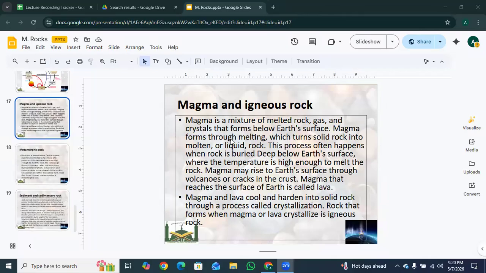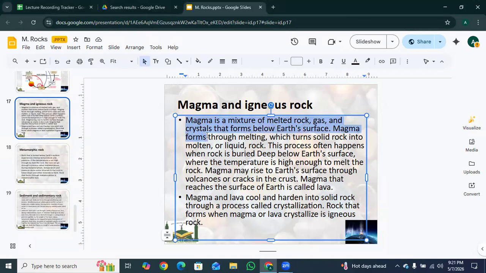Hey students, so the next topic is magma and igneous rock. Magma is a mixture of melted rock, gas, and crystals that forms below Earth's surface. Magma forms through melting, which turns solid rocks into molten or liquid rock. This process often happens when rock is buried deep down Earth's surface where the temperature is high enough to melt